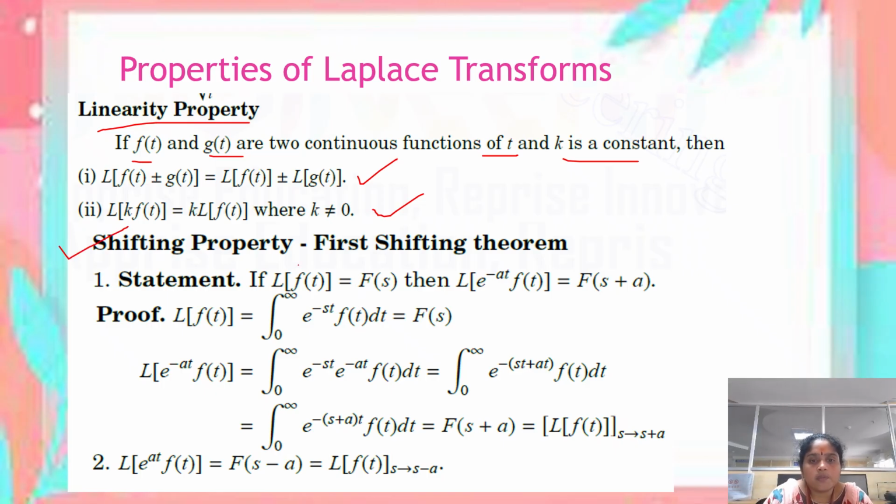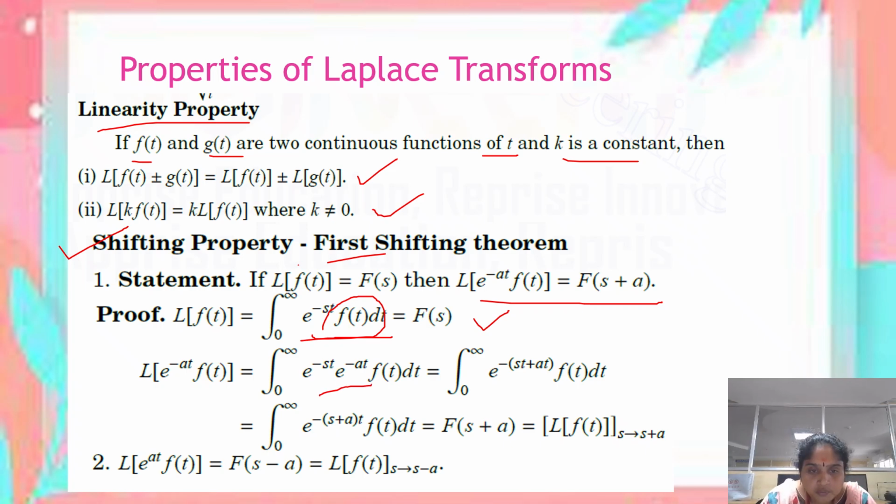First shifting theorem. The statement of the first shifting theorem is, if L of f of t equal to F of s, then L of e power minus at into f of t is nothing but F of s plus a. So this is the statement of the first shifting theorem. The proof of the theorem follows from the basic definition of Laplace transforms. We know that the definition of Laplace transform is L of f of t equal to integral 0 to infinity e power minus st f of t dt, which is equal to F of s. So therefore, just replace f of t by e power minus at f of t.